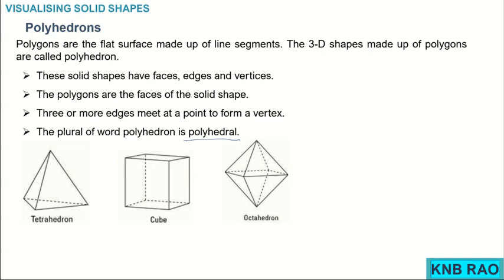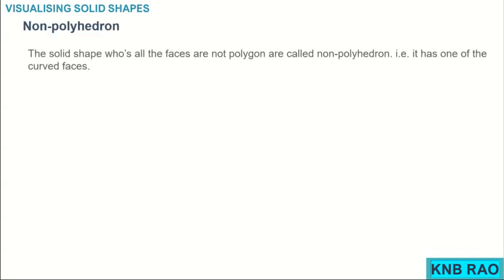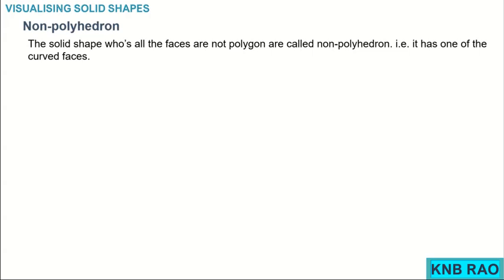Now, non-polyhedrons: the solid shapes whose faces are not all polygons are called non-polyhedrons. That is, it has one or more curved faces.